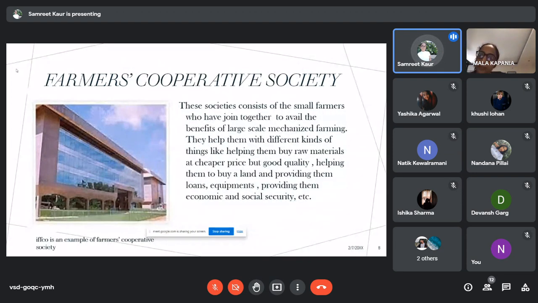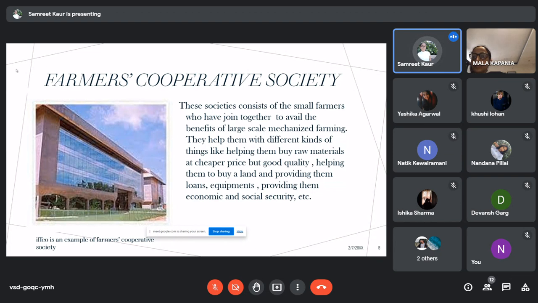Next is Farmers Cooperative Society. This society consists of small farmers who have joined together to avail the benefits of large-scale mechanized farming. The society helps farmers to get loans for the production or raw materials for the production.